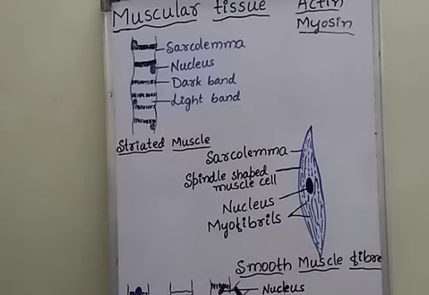Striated muscles are also called voluntary muscles or voluntary muscle fibers, because striated muscle fibers work under the control of our will.